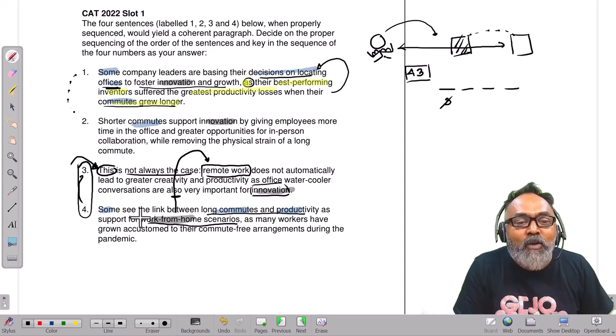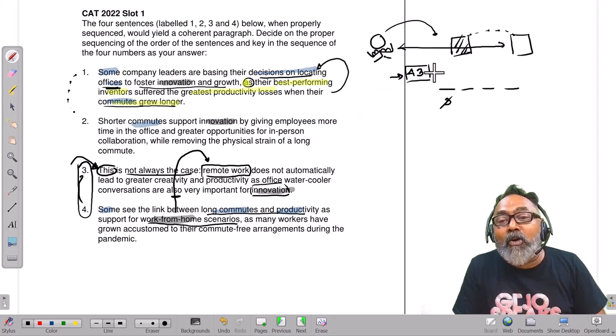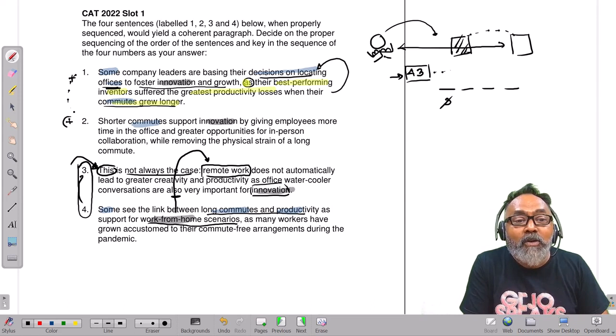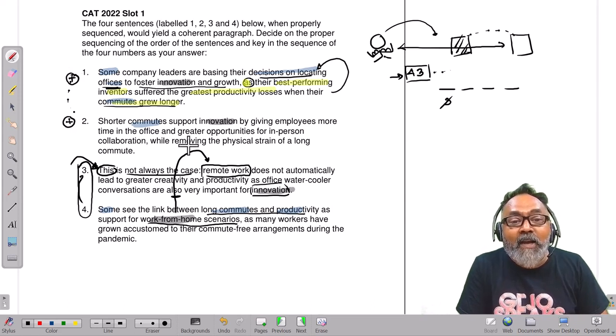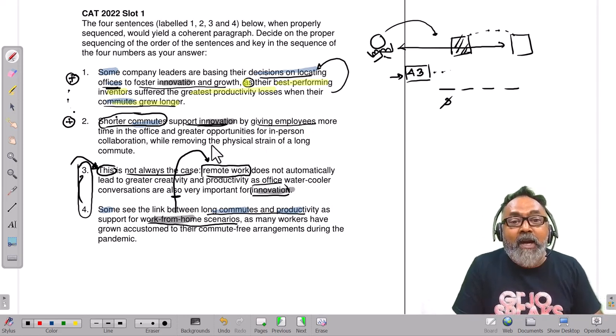Okay. So where is this coming from? Where is the conversation coming from? You cannot move the conversation from here on. We look at it: there is a positive. This is talking about something that is positive in the sense that shorter commutes support innovation by giving employees more time in their office. Right. So that is a stated claim that is being made.